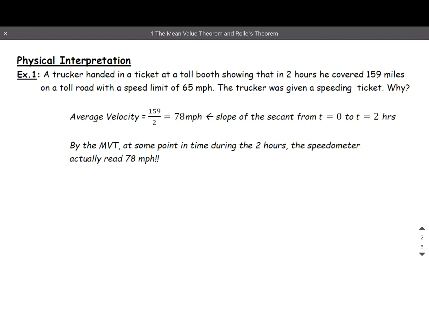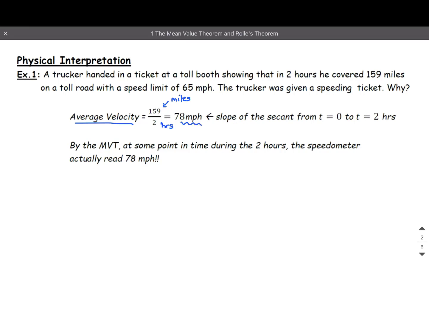A trucker handed in a ticket at a toll booth, like you're getting on the thruway, showing that in 2 hours, he covered 159 miles on a toll road with a speed limit of 65 miles per hour. So if you get on the New York thruway and you get a ticket at the toll booth, and then you drive, and then as you get off, you hand in your ticket, and it shows you've driven 159 miles in 2 hours. He was given a speeding ticket. Why? Well, his average velocity would be the 159 miles divided by the 2 hours he drove, and that gives him an average velocity of 78 miles per hour.